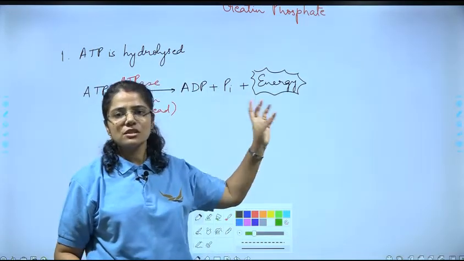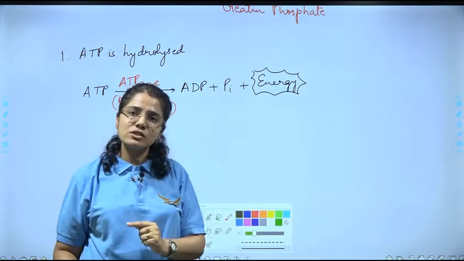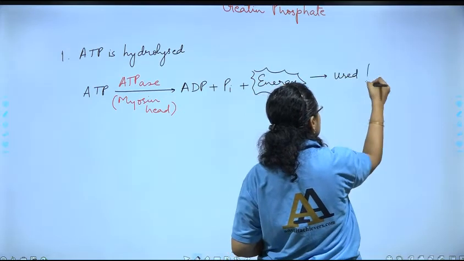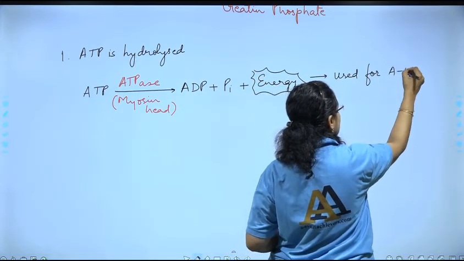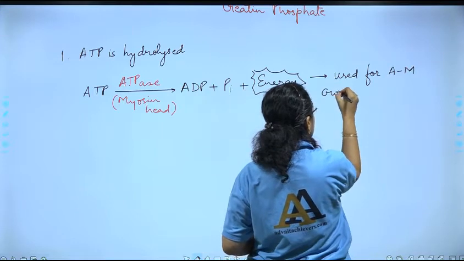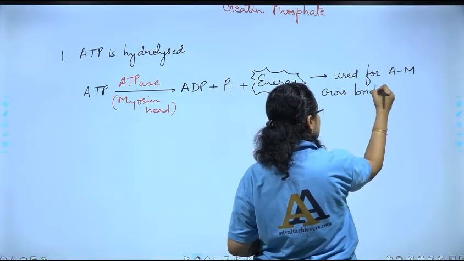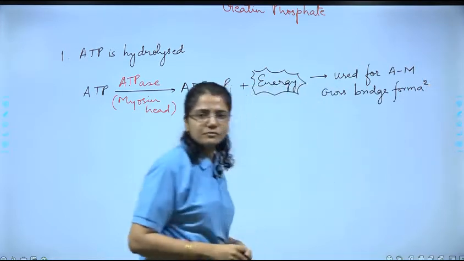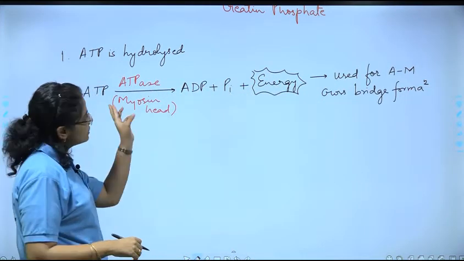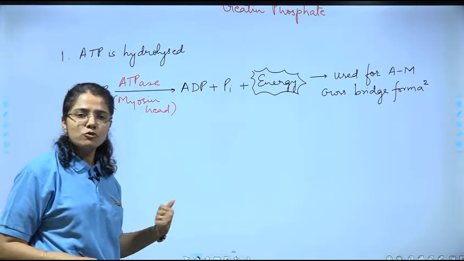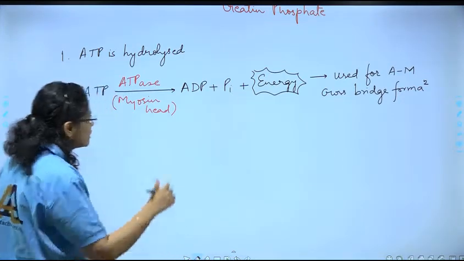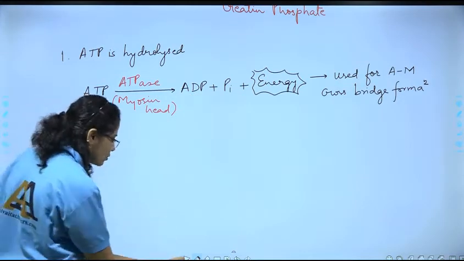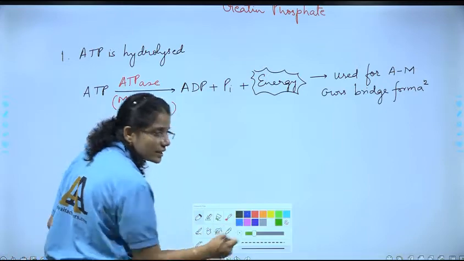Now this energy is used for actin myosin cross bridge formation, right? This is clear? Yes. Now ये हमारा फर्स्ट फॉस्फेजन हो गया. अब दूसरा ले रहे हैं क्रिएटिन फॉस्फेट, क्योंकि उसके साथ ये जो हमारा ADP बना है, that is going to join. So let us take the next reaction,